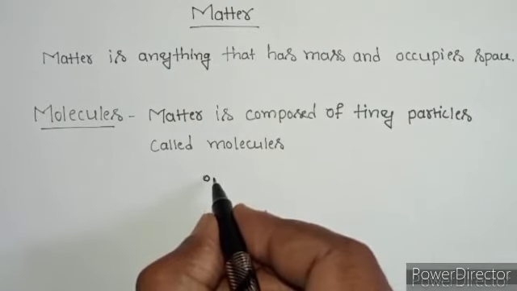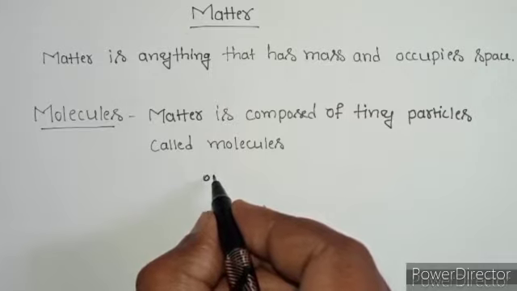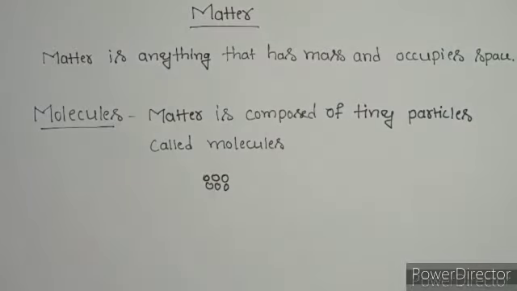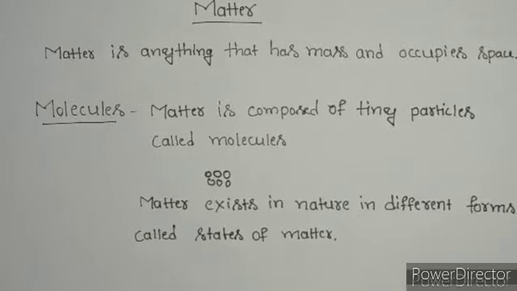There will be so many tiny particles like this. These tiny particles are called molecules. These molecules arrange themselves in different ways to form different states of matter. So matter exists in nature in different forms called states of matter.